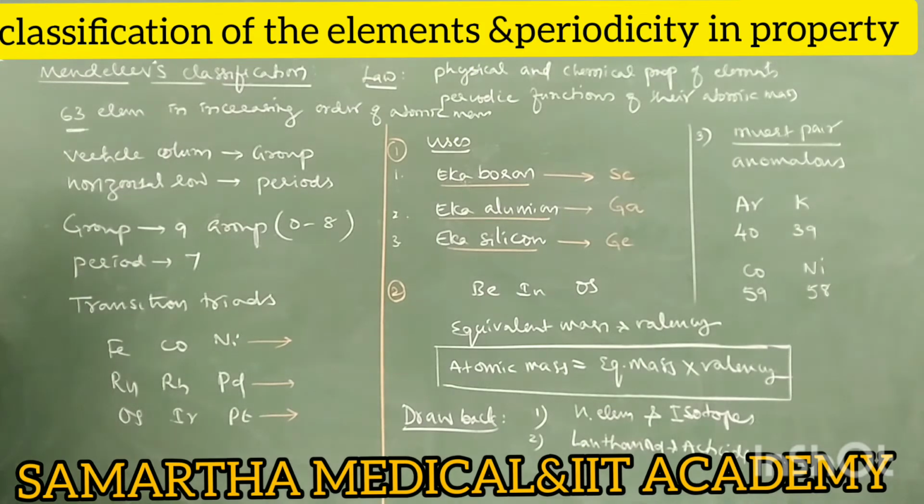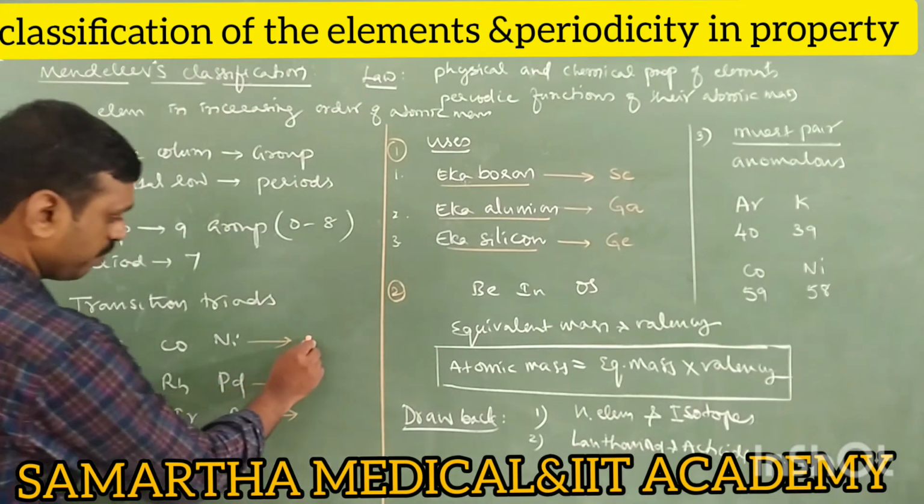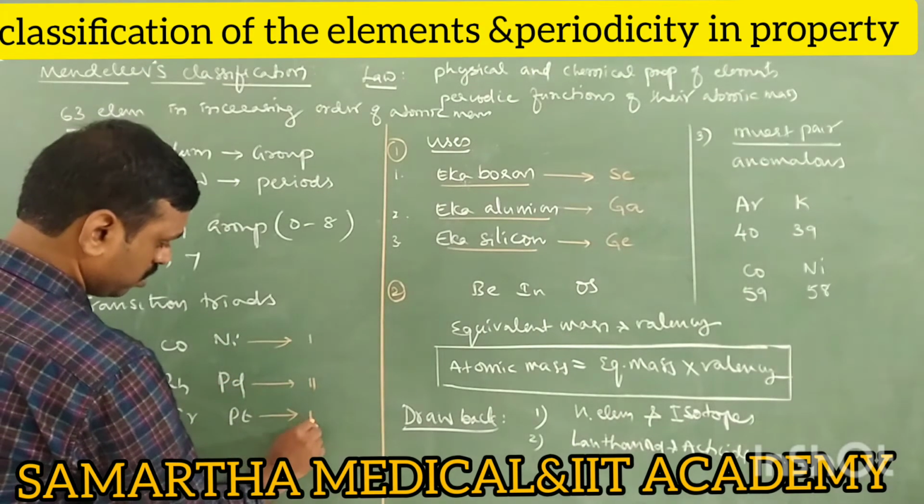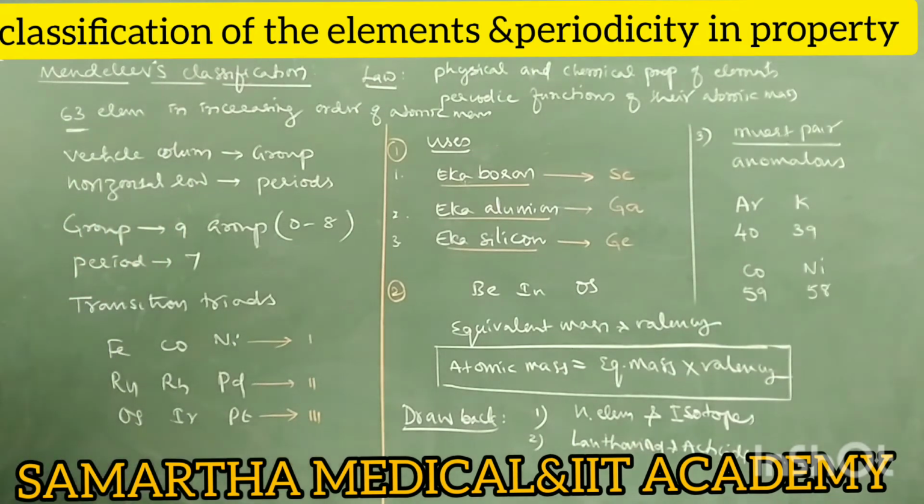Next. Mendeleev periodic table also contains 3 transition triads. Take this: iron, cobalt, nickel, ruthenium, rhodium, palladium, osmium, iridium, platinum.